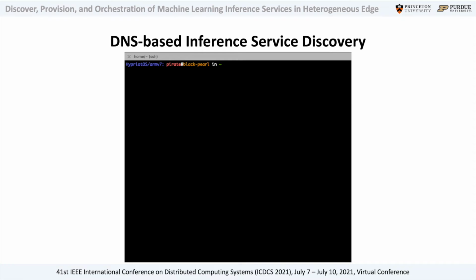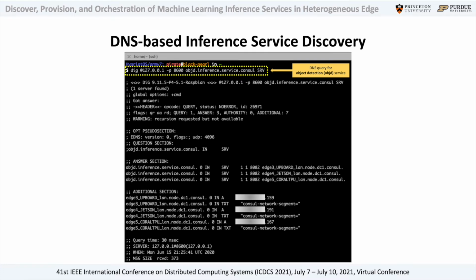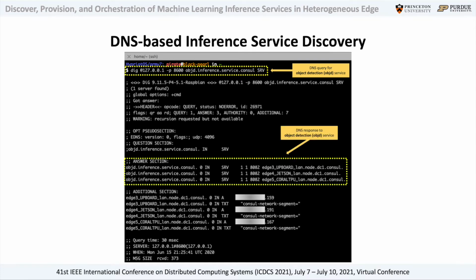The first architecture feature that we are going to showcase is the DNS-based inference service discovery. From the terminal of our end device, the Raspberry Pi, we are going to write a DNS query that looks for an inference service of object detection, in this case defined as OBJT. Once the query is submitted, the end device will receive a DNS response from a customized DNS server with a list of the healthy edge nodes that can, in that moment, provide the object detection service.